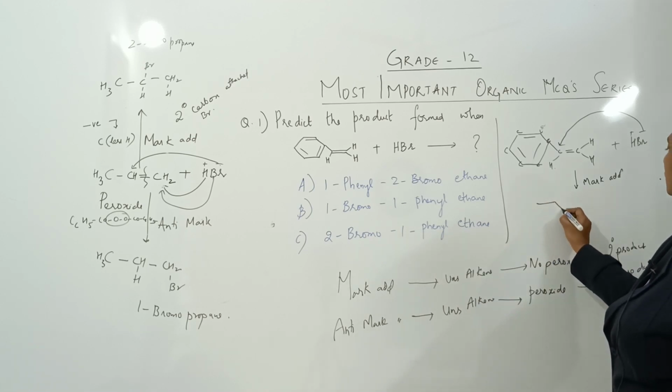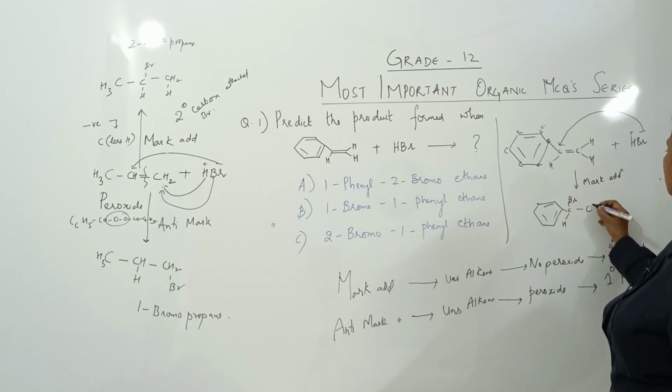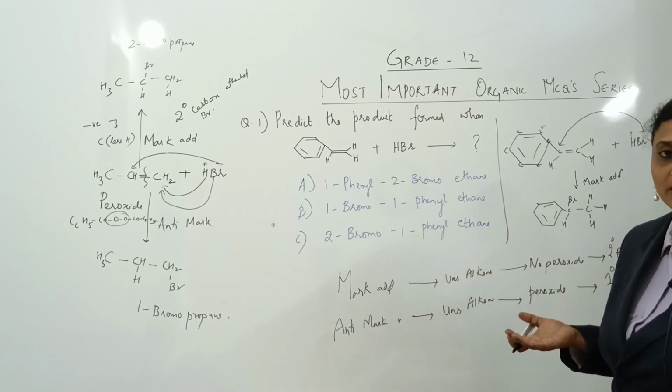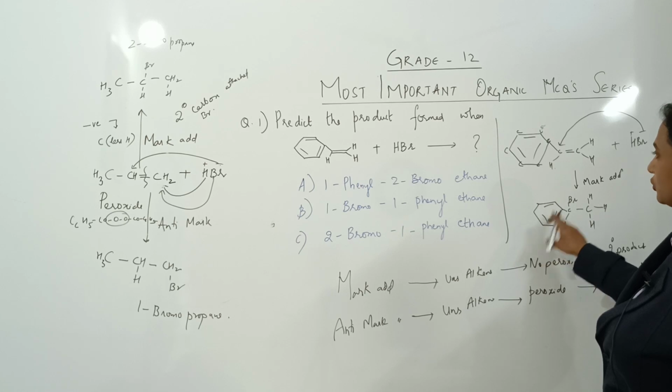Simple. I am going to draw the particular molecule. Take this carbon. I'll write hydrogen. I'll write bromine. Single bond. C H H H. Over. Simple. Now what is this compound called? Just this is phenyl group, correct?